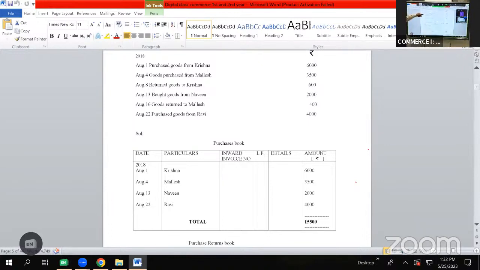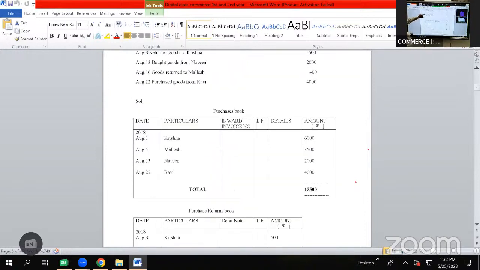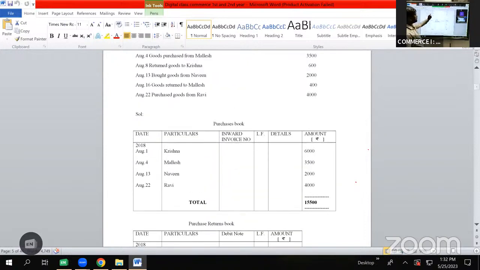Then we have a transaction on August 8 as returned goods to Krishna. So here we have purchased the goods from Krishna, which was shown in purchases book. Here on August 8, we are returning goods to Krishna worth 600. It will be shown in purchase returns book. So here in purchase returns book, we'll be writing it as 2018 August 8, Krishna 600 rupees. Then we have a transaction on August 13, bought goods from Naveen 2,000 rupees. It is a transaction of purchases, which will be shown in purchases book as August 13, Naveen 2,000 rupees.